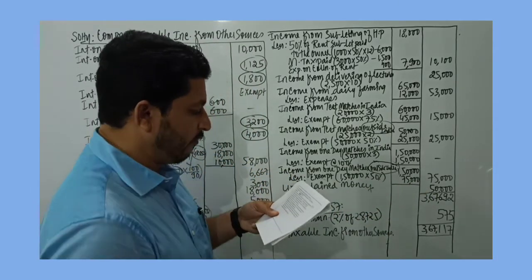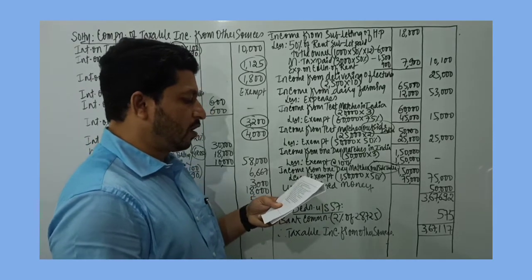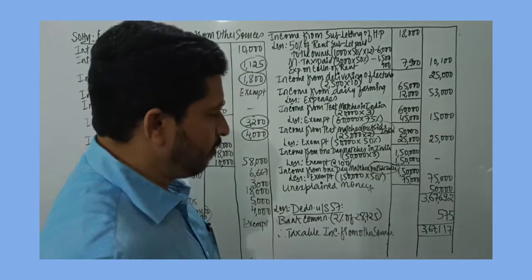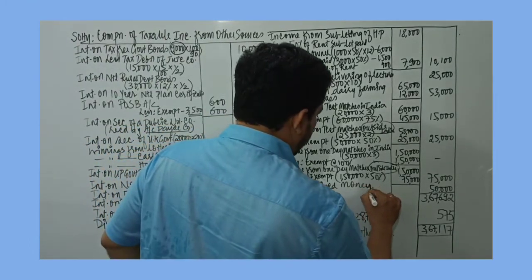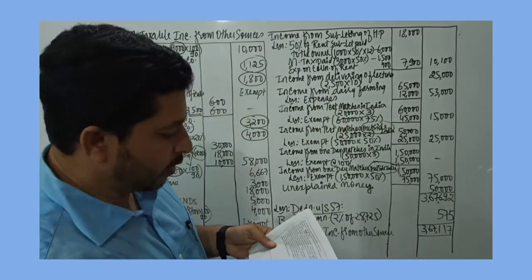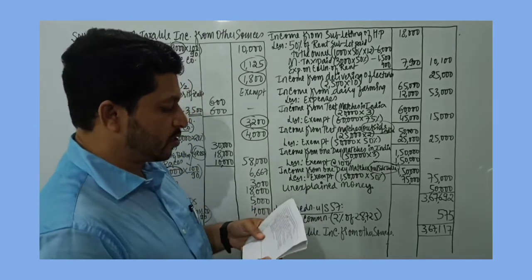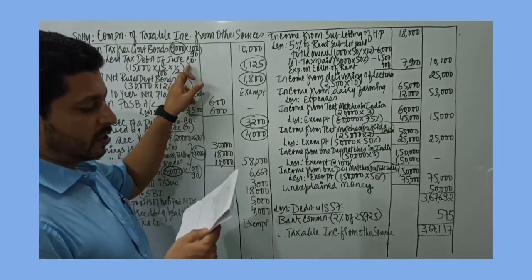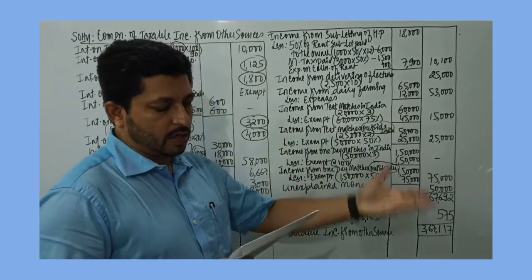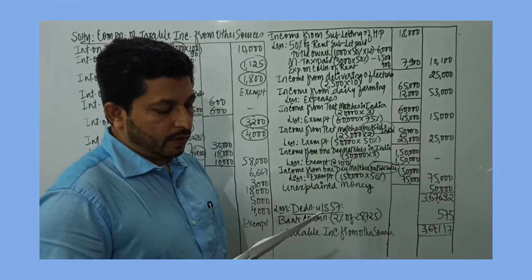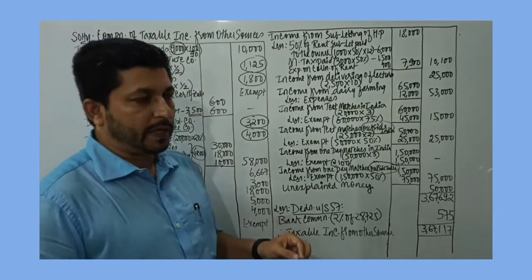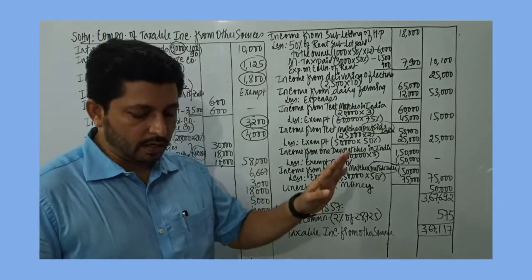Then there is a mention of 50,000 cash found in his locker, the source of which could not be explained by him. So this is unexplained money, and unexplained money is fully taxable under the head other sources. Then on 1/11/2019, he took a loan of 30,000 to purchase debentures of this jute company limited, but instead of investing, he has bought a motor car for his personal use. So no deduction under section 57 because he has not invested that. Then he spent 3,000 for purchase of lottery tickets, card games and bettings. So any expenses in relation to casual incomes are not deductible.